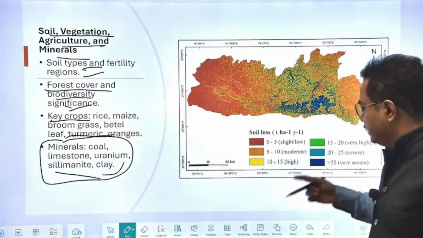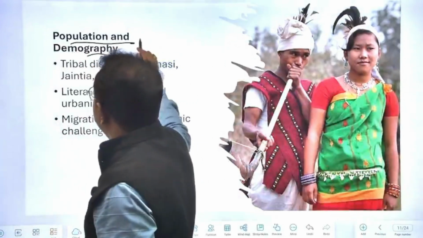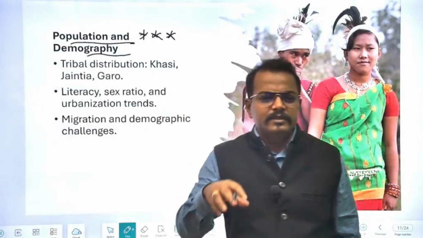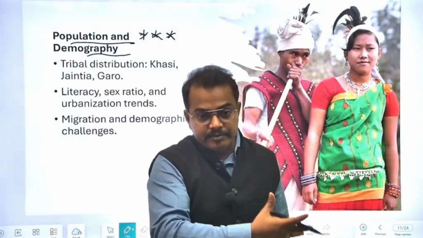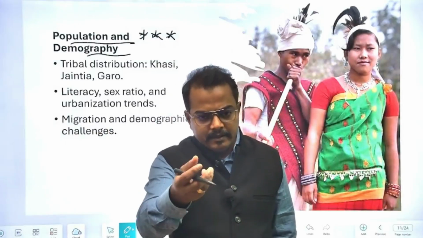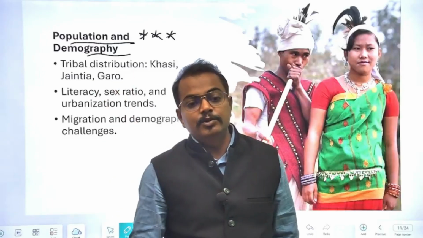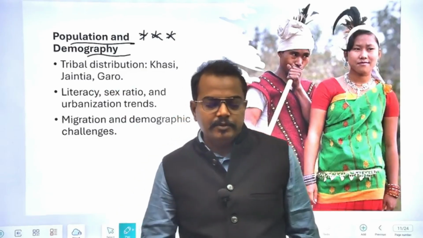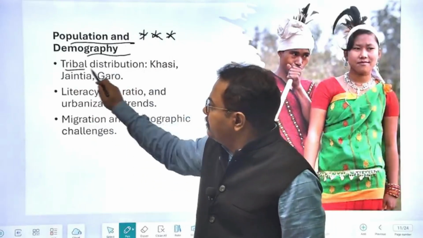Okay. Now in the geography segment, let's come to another topic, that is population demography, which is again very important from the perspective of Meghalaya, because the rest of the country has not heard of the various kinds of tribes living in Meghalaya. There will be a huge number of tribes. Even the people living in city areas in Meghalaya might not have heard about those PVTGs. So again, you have to do an in-depth study for population and demography. That basically is tribal distribution.